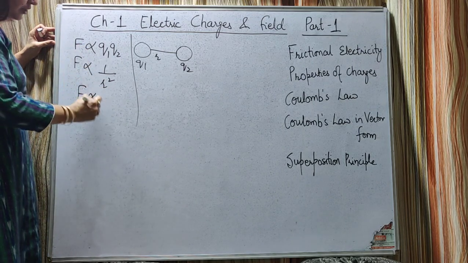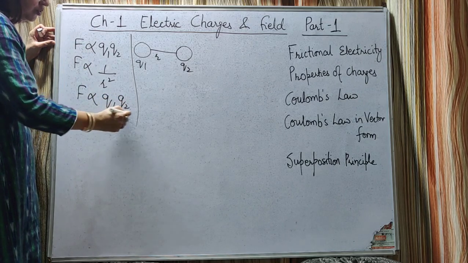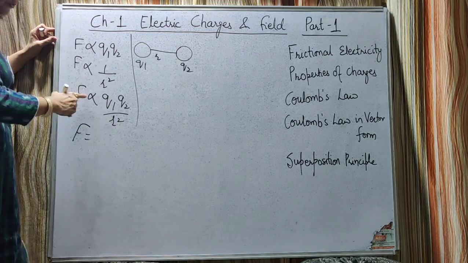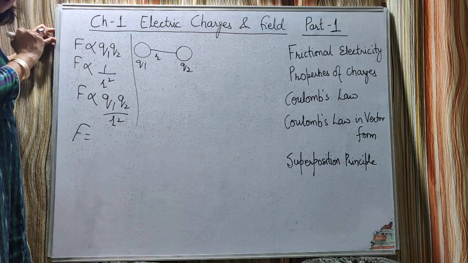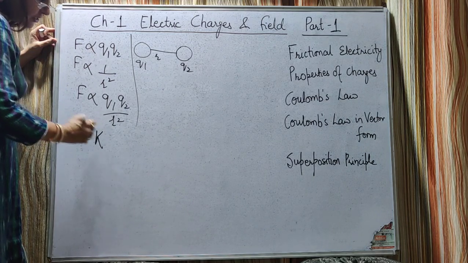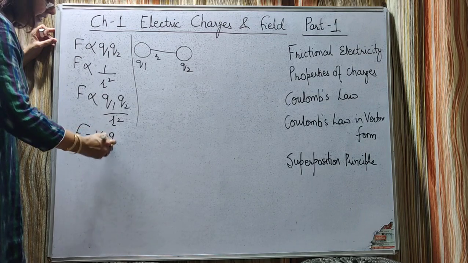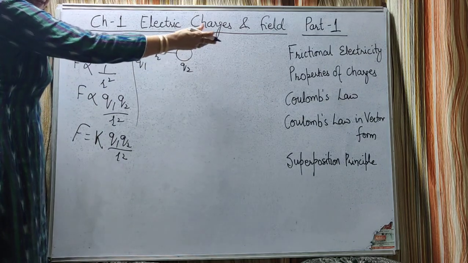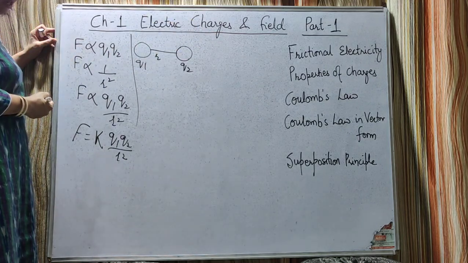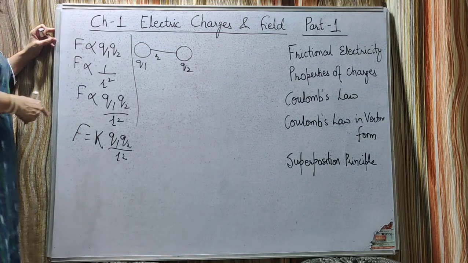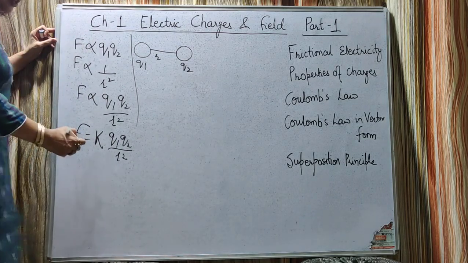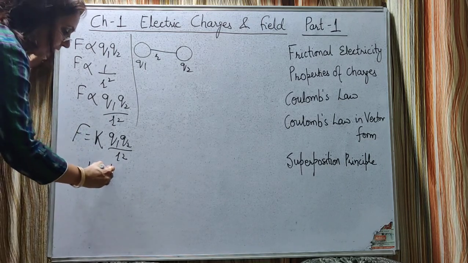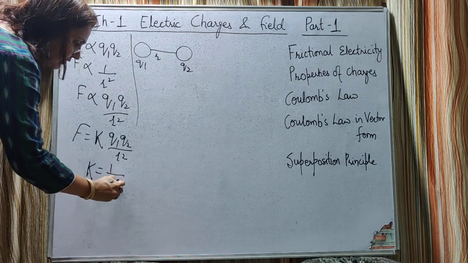Combining these two laws, what do we get? F is proportional to Q1 into Q2 upon r square. Whenever we remove the proportionality sign and equate it, a constant of proportionality comes. Let the constant of proportionality here be represented by K, so F equals K Q1 into Q2 upon r square. And this force is acting along the line joining the 2 charges. The direction of the force will be along the line joining the 2 charges. Now here K, this constant of proportionality, is equal to 1 upon 4 pi epsilon naught.